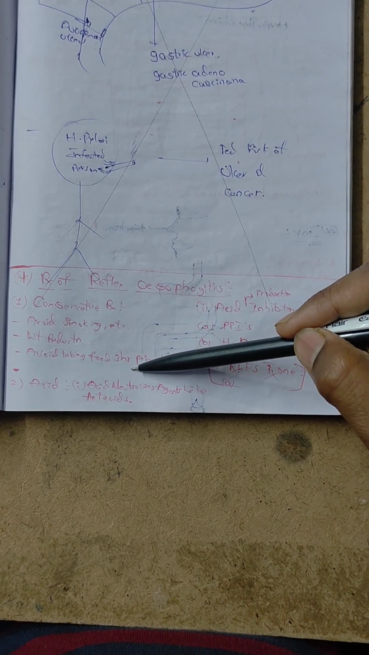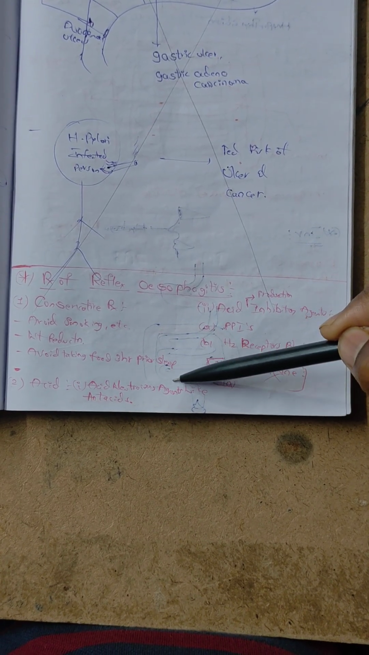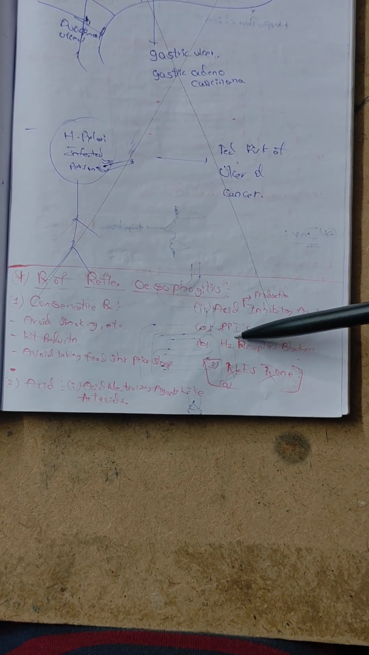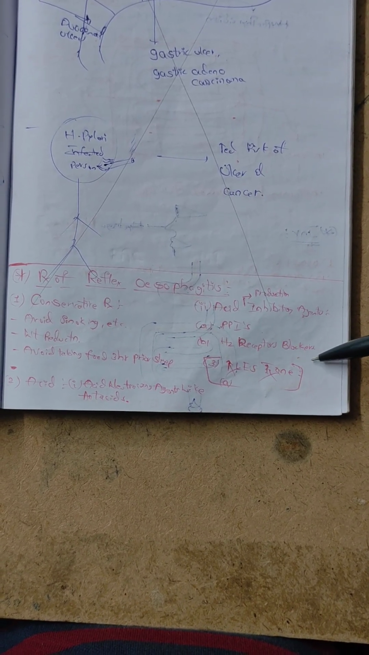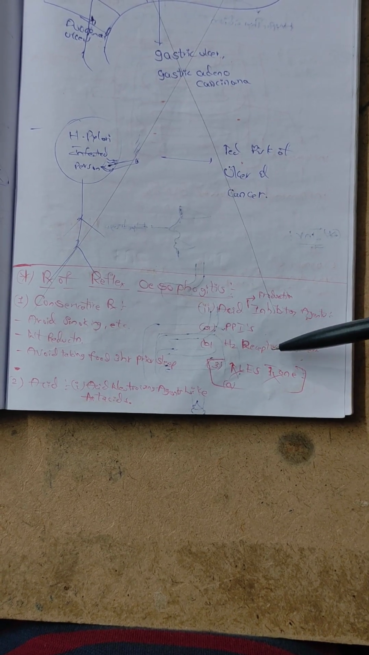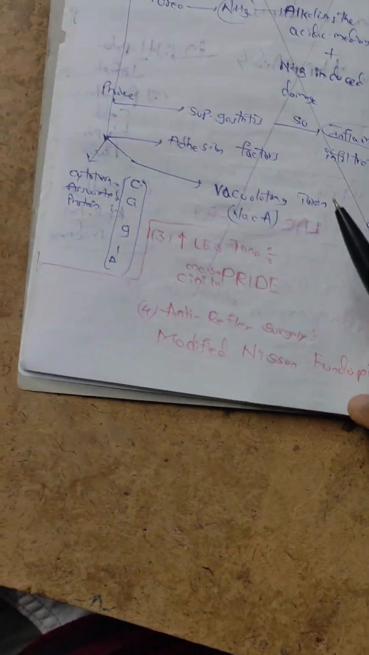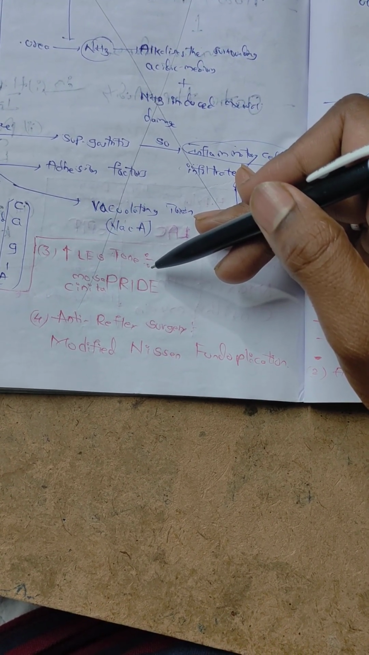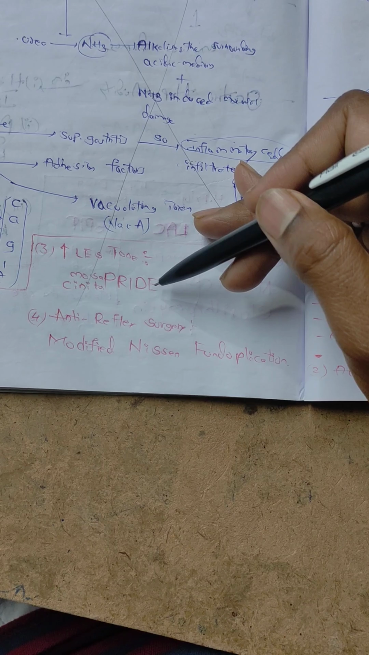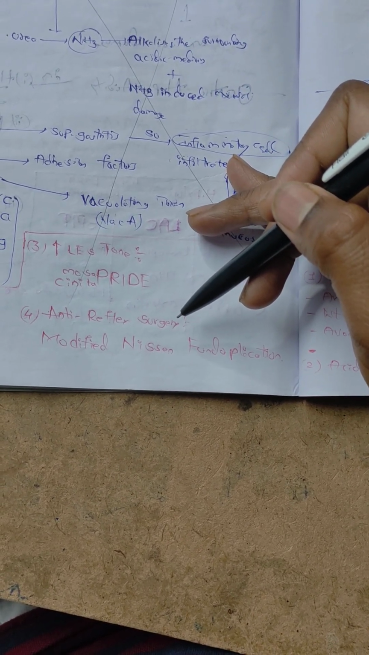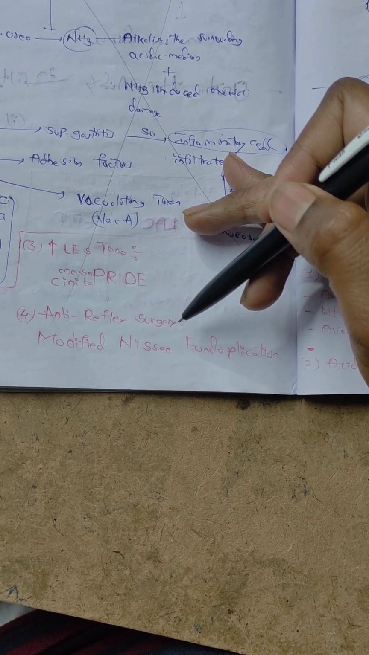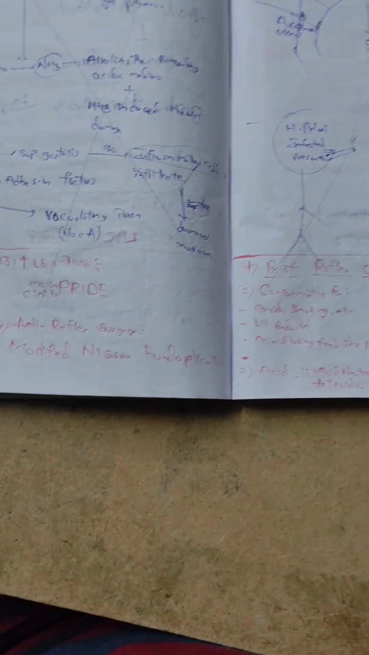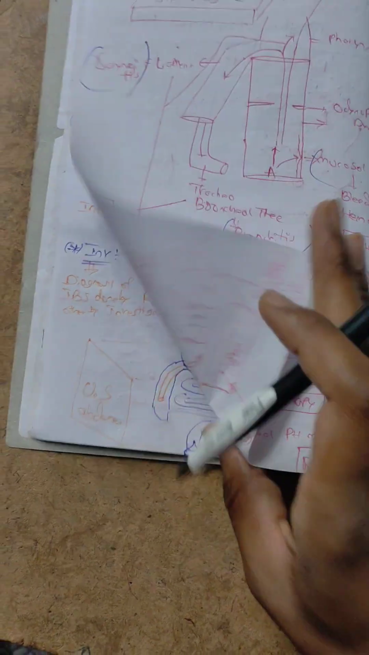Next, acid neutralizing agents like antacids. Next, acid production inhibitory agents like proton pump inhibitors and H2 blockers. Next, increased lower esophageal sphincter tone with mosapride and cinitapride. Anti-reflux surgery, modified Nissen fundoplication. It is a treatment part.